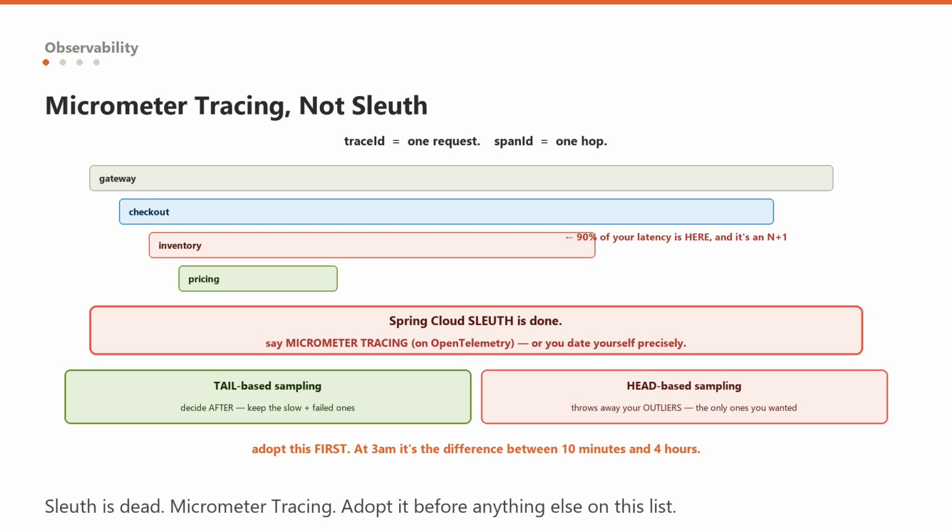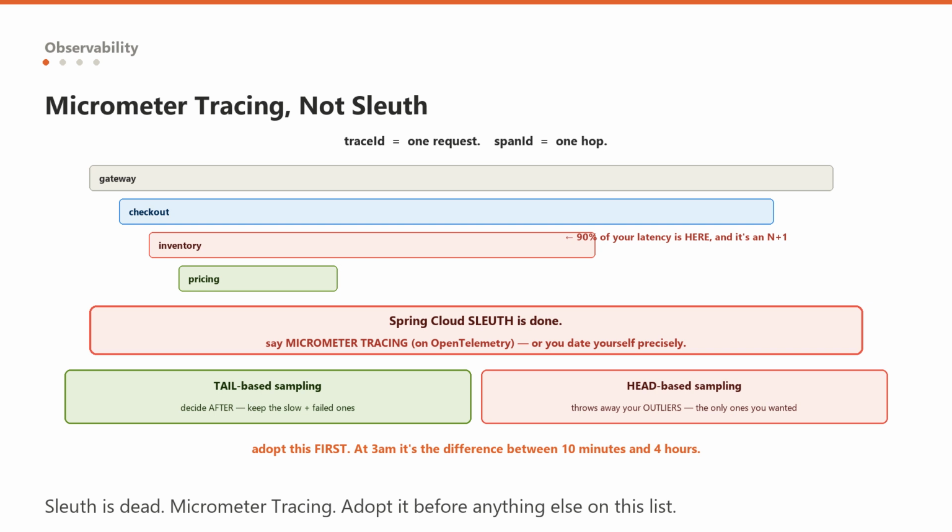One. Sampling. You cannot afford to trace every request at volume, so use sampling, but tail-based sampling, which decides after the request finishes, is far better than head-based, because it can keep all the slow and failed traces and throw away the boring ones. Head-based sampling throws away your outliers, which are the only traces you actually wanted.